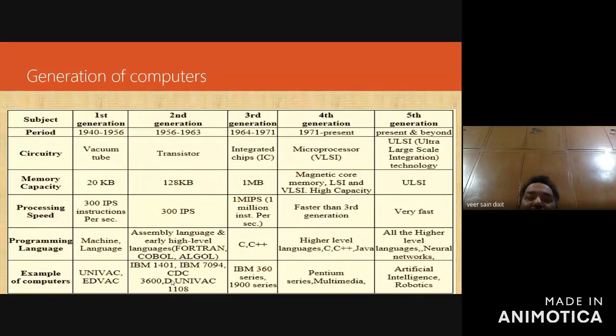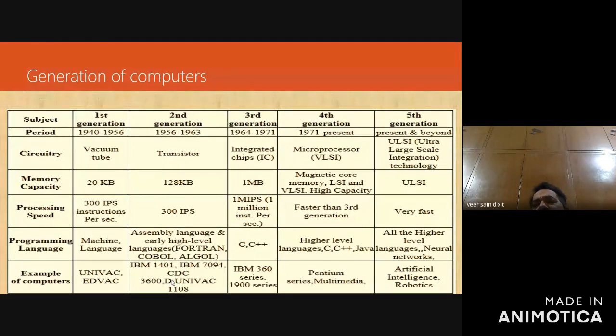And processing speed is 1 mega instructions per second, okay, million instructions per second. Programming languages: we used high-level languages like C, C++, along with Fortran, COBOL, and ALGOL. And the examples of computers using the IC-based technology are the IBM 360 series and 1900 series.